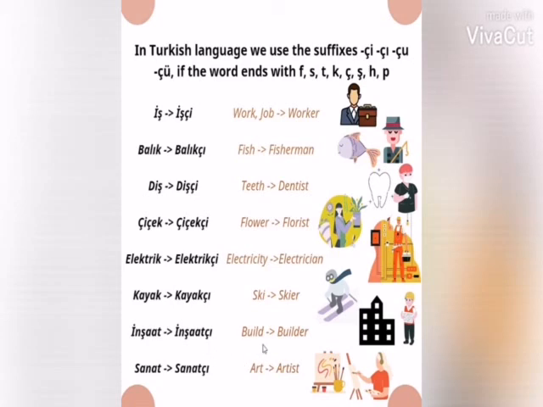Inshaat means build, inshaatçı means builder. Inshaat has the last letter T and last vowel A, so according to the rule, J will be used. Sanat means art, sanatçı means artist. Last vowel A and last letter T, so J will be used.